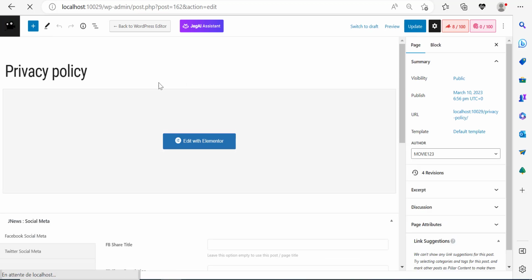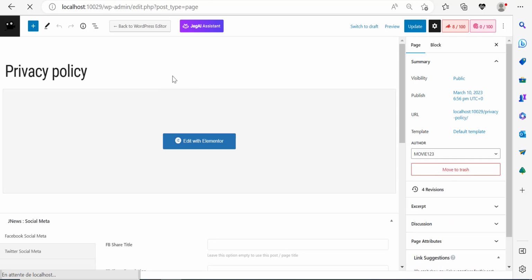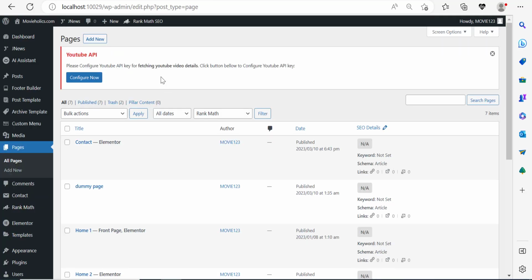Now, there's going to be a bonus section in this course, which is going to give you some basic tips on how to speed up your website, because blogs of this nature usually are going to be slow or get slower the more content you add. And so you need to understand that it's a fact that you need to optimize your website for speed. And I'll show you some tips and tricks on how to do that.